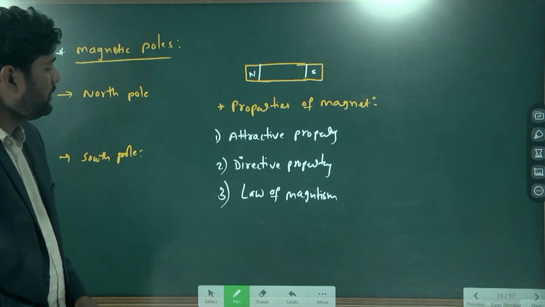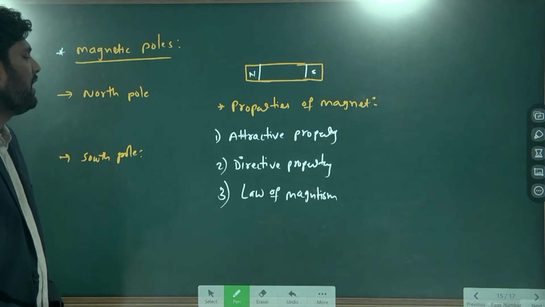Let's talk about the attractive property, the directive property and the law of magnetism one by one in the next slide.